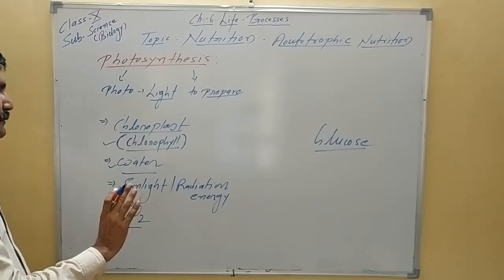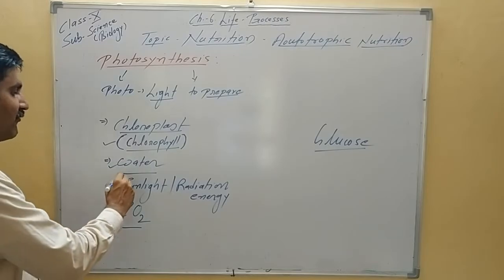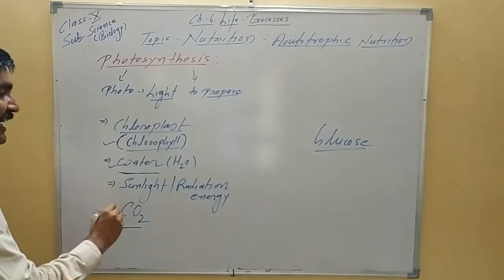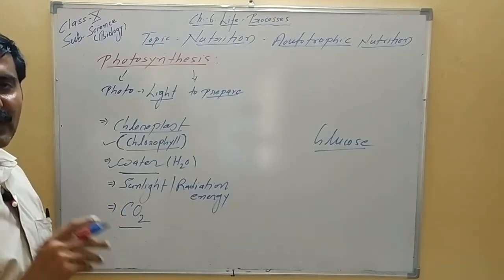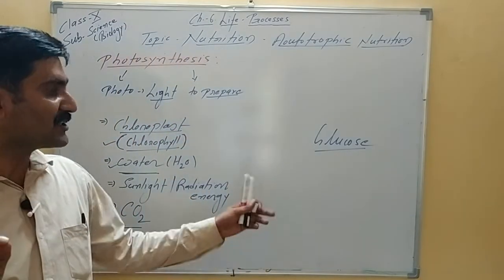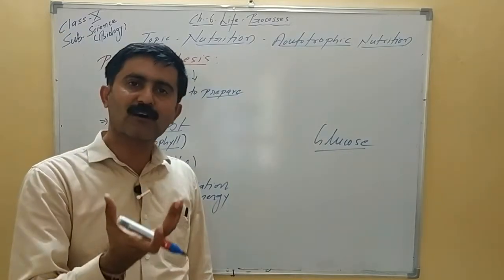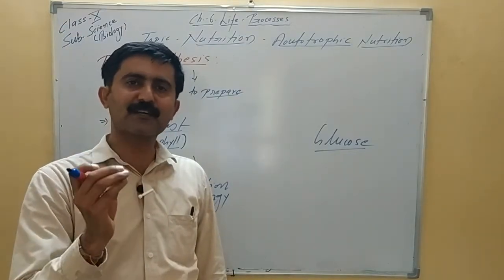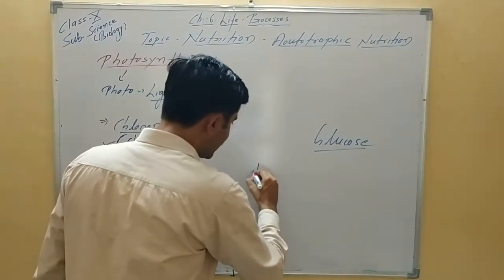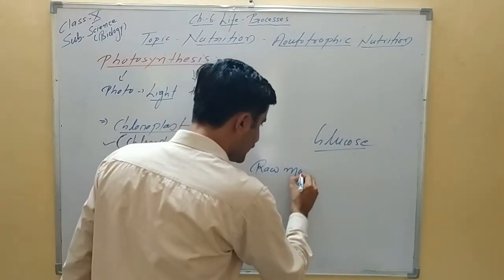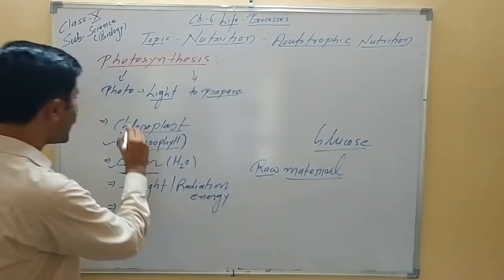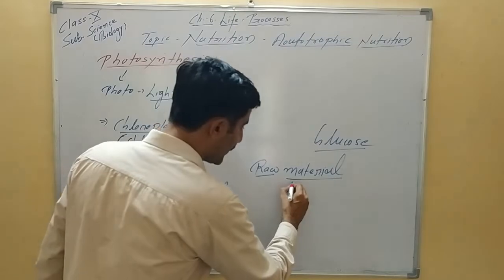Out of that we have to remember, this is very important to note here, water and CO2 act as raw material. To carry out any biochemical reaction, and to synthesize something, there should be a substrate or raw material, and the raw materials for photosynthesis are water and CO2. So we should write here separately: raw material. We have to remember this as it is, because in exams they also ask: components essential for photosynthesis are these four, out of that, which are the two raw materials? This is very important.